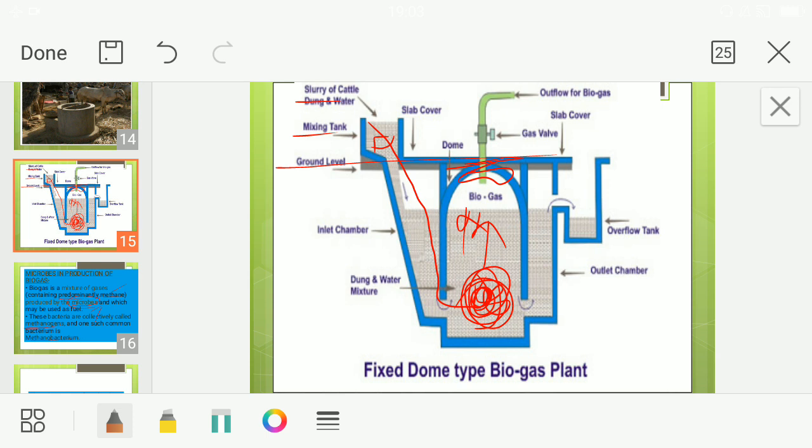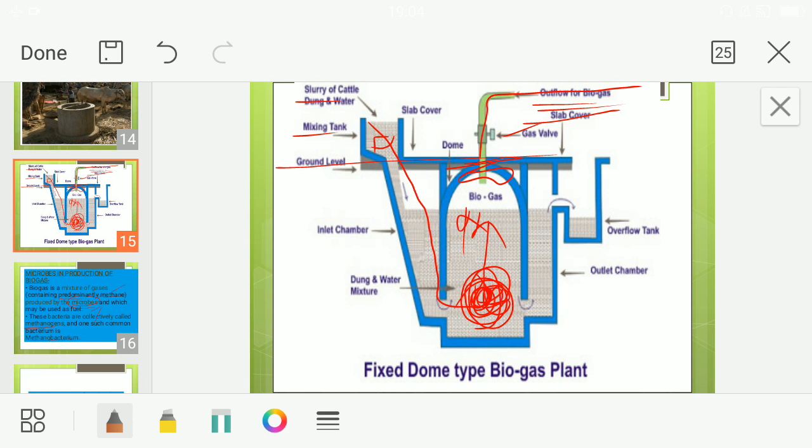Whenever much gas is produced and filled up, the cover slowly rises up. Then the gas valve may be opened, and whenever you open the gas valve, the outflow of biogas takes place. This is the slab cover; when it is rising up, it means the gas is ready. Now if you open the gas valve, the gases can be collected and used for various purposes.